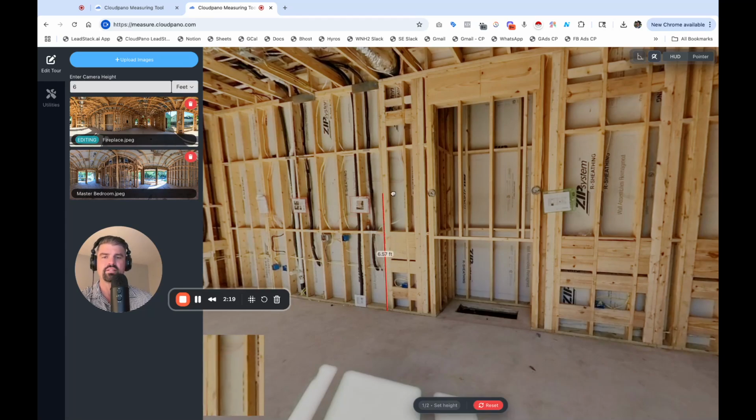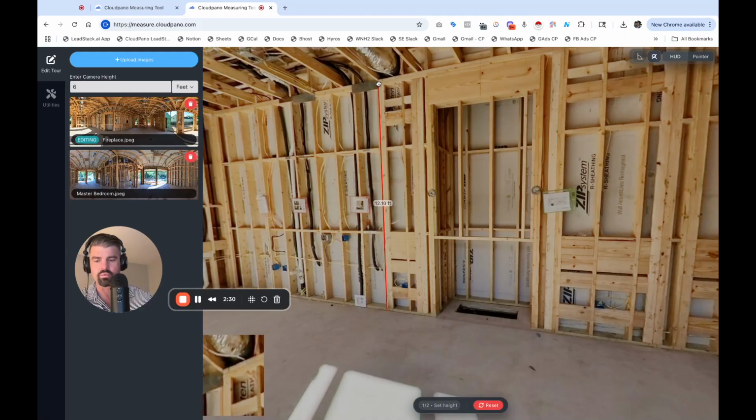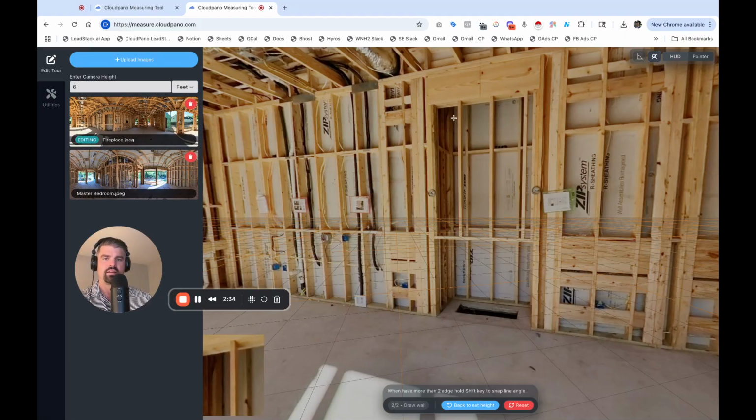I'm going to move this up all the way to the very top. And look, you can kind of see where that is in the magnifying glass as well. I really want to make sure I'm accurate here. I want to be right where that 2x4 meets the other 2x4. Cool. So I've set that point. I can also change this over here as well. But for now, what I've just done is I have set the scale from the floor to the ceiling. So that's basically step one.